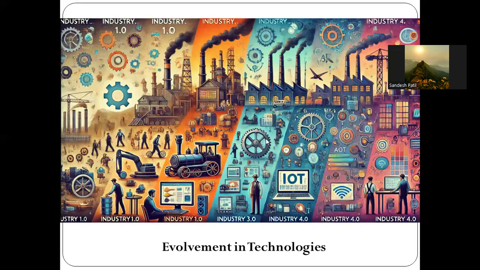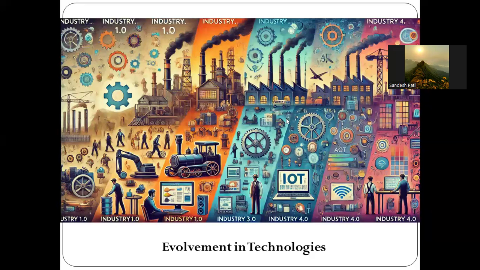Then people developed programmable logic controllers like PLCs and AI systems for a smarter production line. They started using robotics technology and developed computers for automation, so that the efficiency of production improved. That was the era of Industry 3.0.